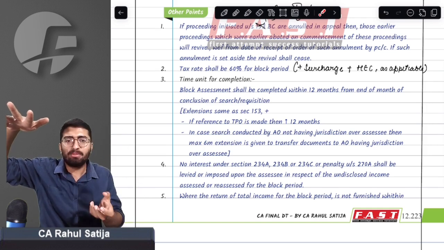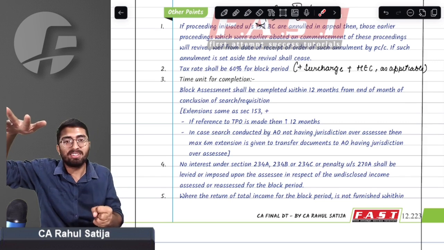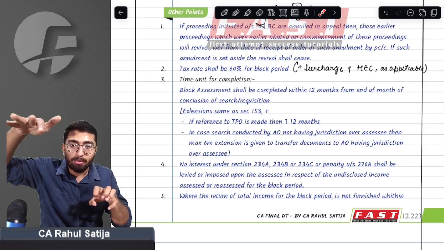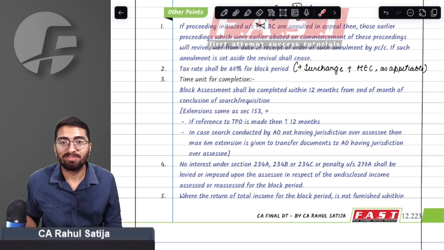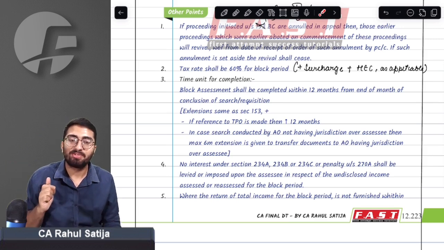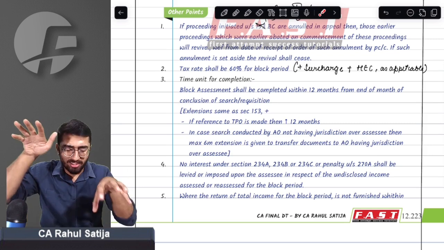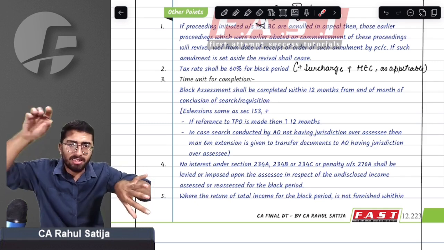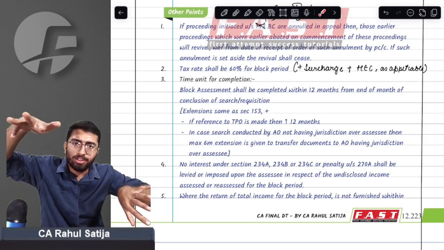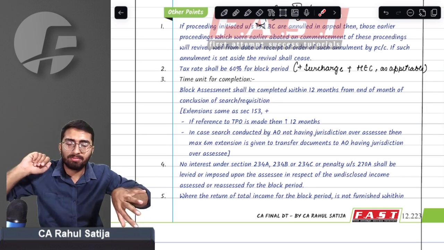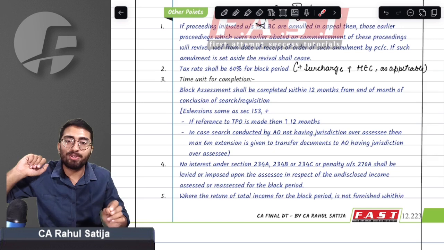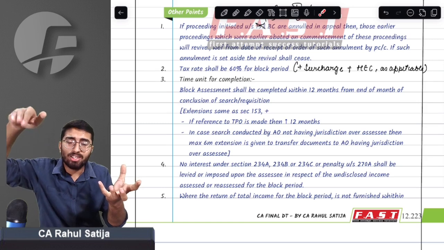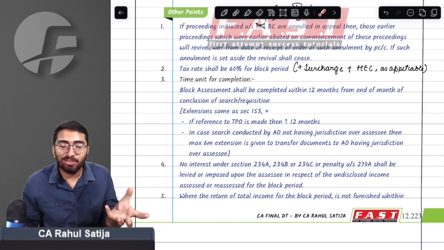This has been deleted by CIT appeals. Now, since this order has been deleted by CIT appeals, whatever those abated provisions were will revive. Simple provision. Because of the search assessment, whatever order is passed, if such order is set aside by CIT appeals, then the abated provisions will revive. But if the department again goes to ITAT and that search assessment order is revived, then such revived provisions will again abate.